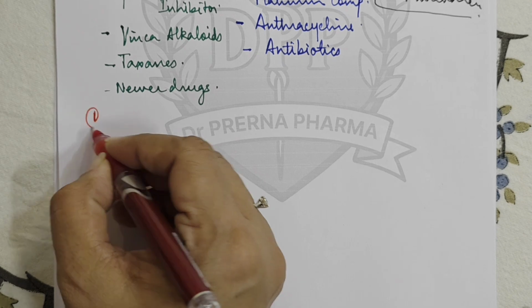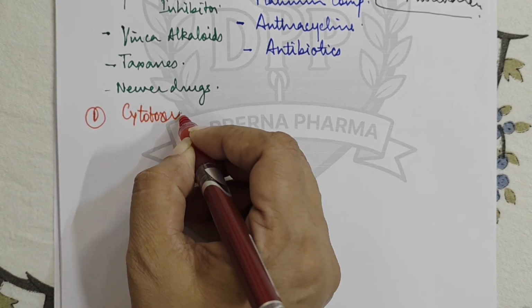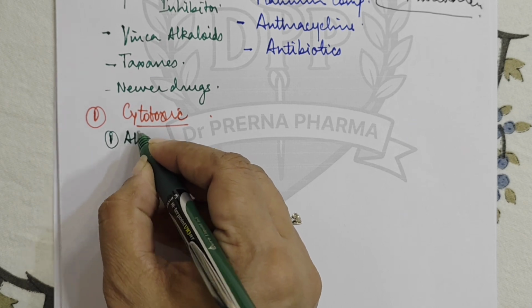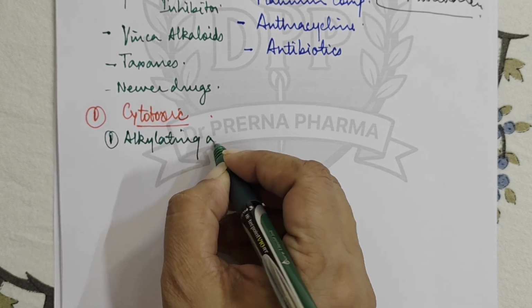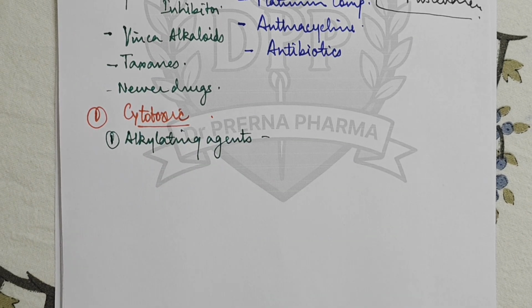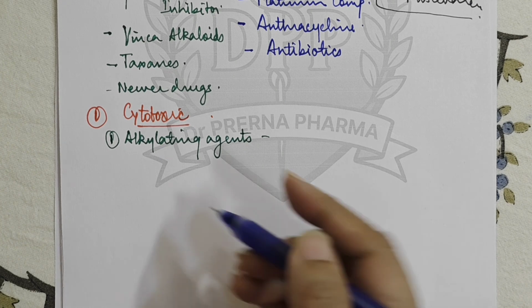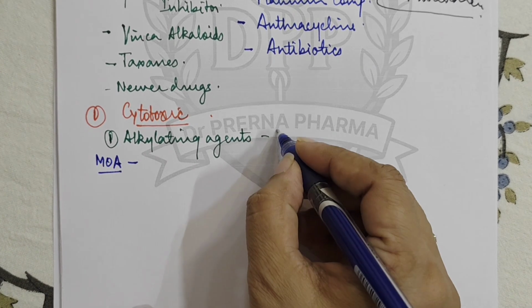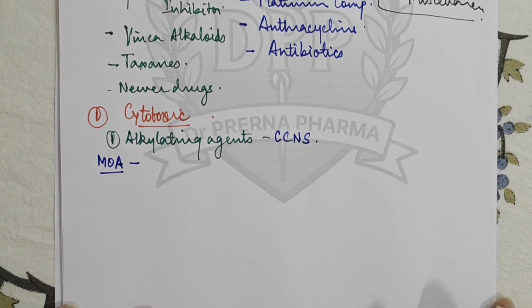So the first category of drugs is cytotoxic drugs. Cytotoxic drugs means drugs which are damaging to the cell. In this, the first category that let's discuss is alkylating agents. Now what are these alkylating agents doing? Let us first understand their mechanism of action. These drugs are cell cycle non-specific, so they act on resting as well as dividing cells.